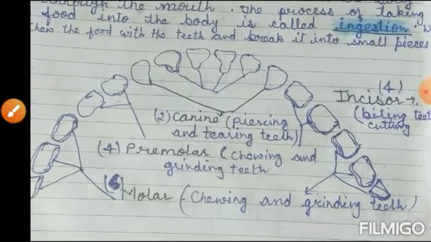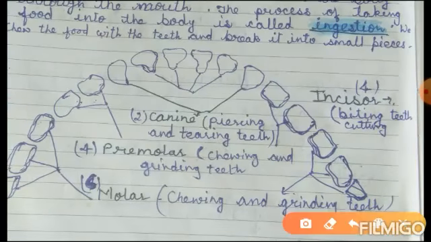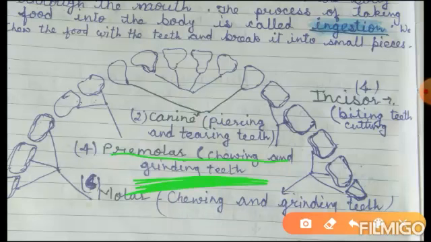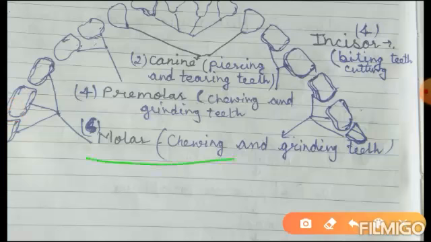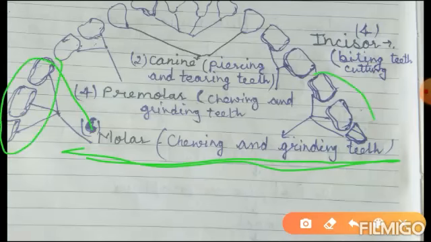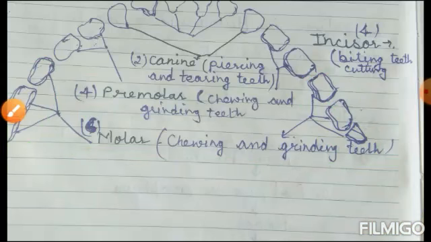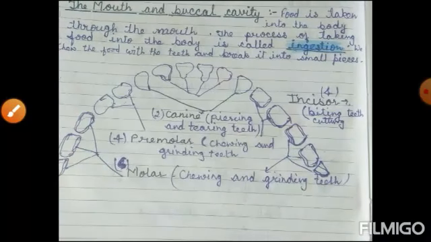And the third type of teeth are premolar teeth. These are thin and grind the food. These are 4 in each jaw. The next type of teeth is molar teeth. These are 6 in number. They chew and grind food very easily because these are broad and strong teeth.